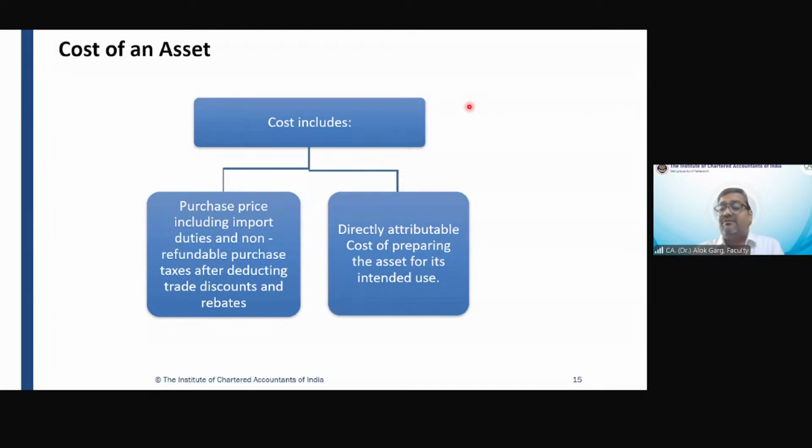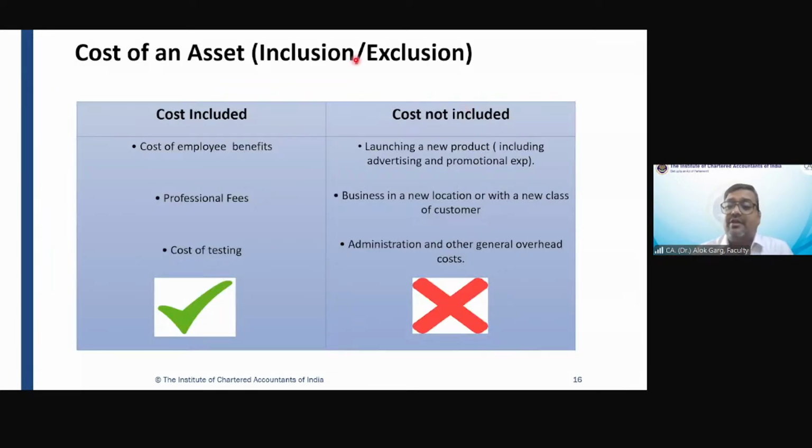Okay. So in case of a separate acquisition, the cost includes purchase price plus import duty plus non-refundable taxes minus discount and rebates plus directly attributable cost of preparing the asset for intended use. So what are the costs included? Cost of employee benefit, professional fee, cost of testing, installation fee, etc. Cost not included: launching a new product, including advertising and promotional expenses. If the company has done some advertisement, it is not a part of intangible asset. It has to be expensed off.